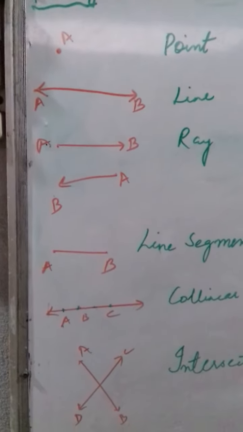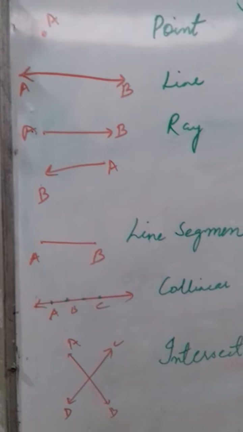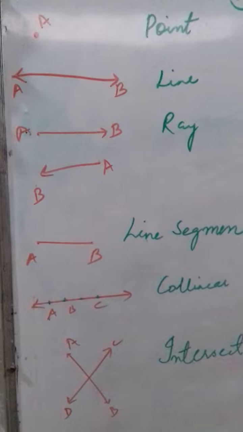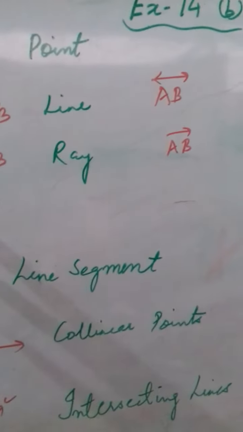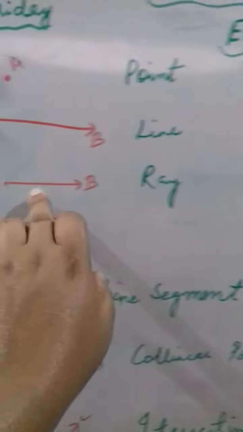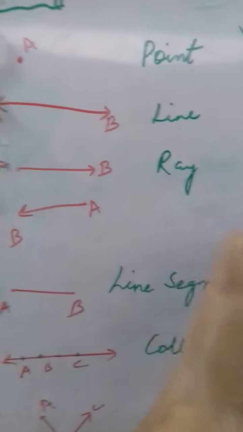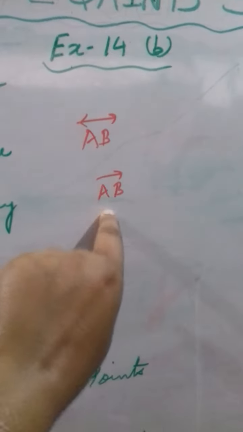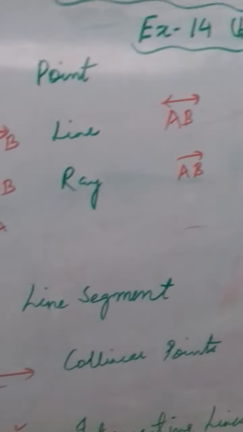Then comes ray. What is a ray, children? A ray is a straight line which starts from a fixed point and moves in same direction, like started from here and moving in the direction of B. Similarly, it is starting from here and moving in this direction, and it is represented like this. A is the fixed point and in the direction of B it is going on.